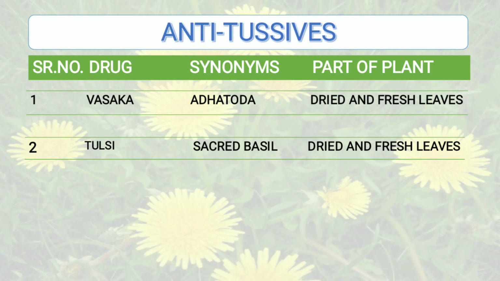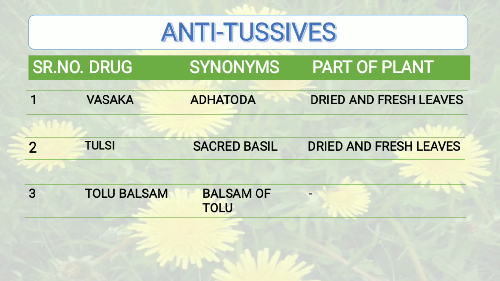Then the next antitussive drug is Tulsi. Synonym of Tulsi is sacred basil, and part of the plant that is used is dried and fresh leaves. Then the third which belongs to the same category is Tolu balsam, and synonym of this drug is balsam of Tolu. Part of the plant is not applicable to this drug.